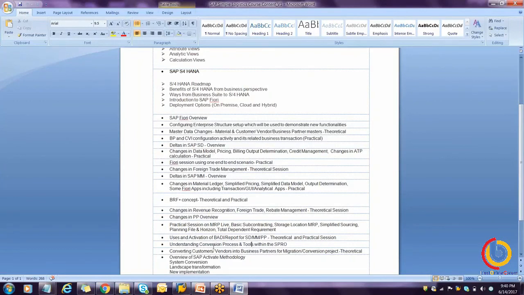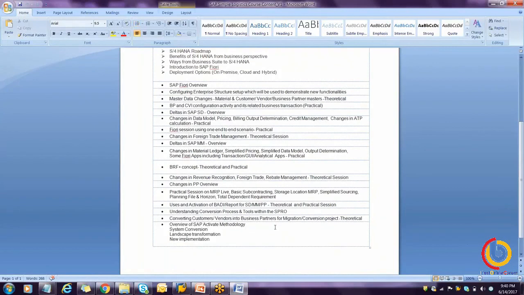We'll talk about understanding the conversion process and the tools within SPRO, that is, the migration activities that need to be performed when we are migrating from ECC or ERP to S4HANA. We'll talk about the migration activity and the new implementation also. We'll talk about converting customer vendor into business partner for migration conversion projects, that is theoretical. And then later on we'll talk about the SAP Activate methodology. We'll see here the system conversion, landscape transformation, and the new implementations. So this is all about the course content that we can see in our regular classes.